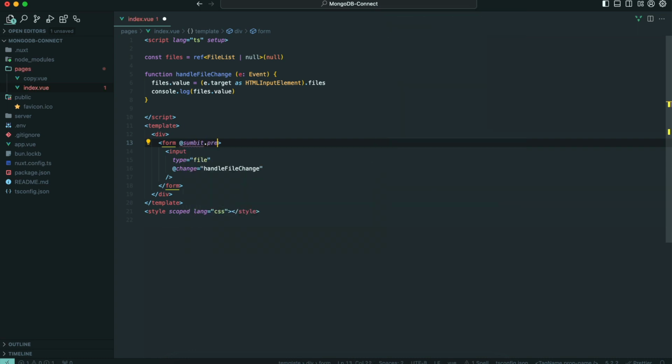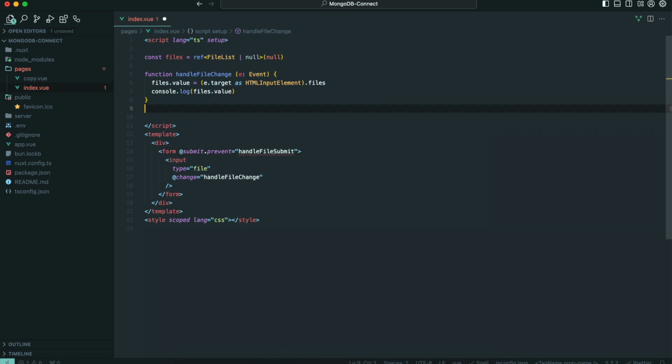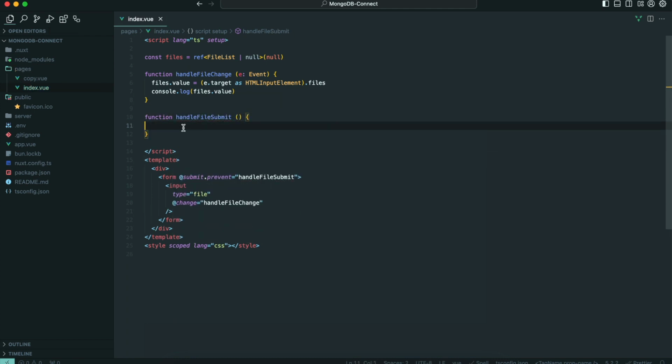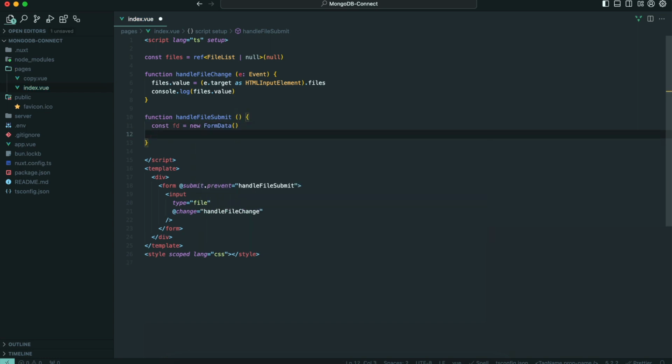Next, let's add the submit: submit.prevent, handleFileSubmit, and after that, create a function. Inside the function, let's create a new form data. So const fd for form data, new FormData.